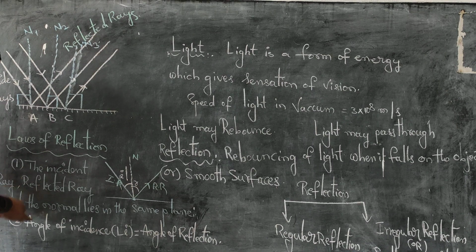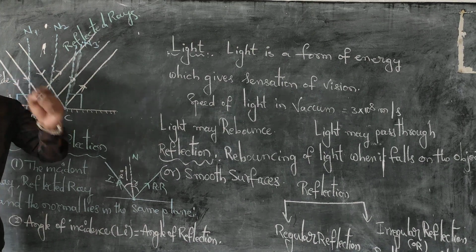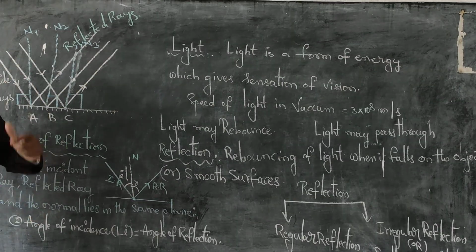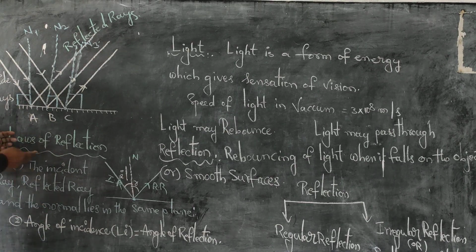So these two are known as the laws of reflection. The laws of reflection hold good for each and every surface, whether it is a plane surface or a spherical surface. So these are what we call the laws of reflection.